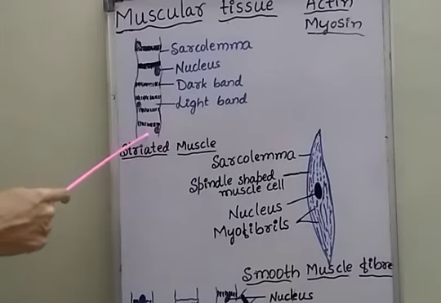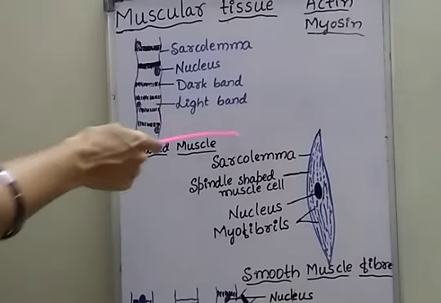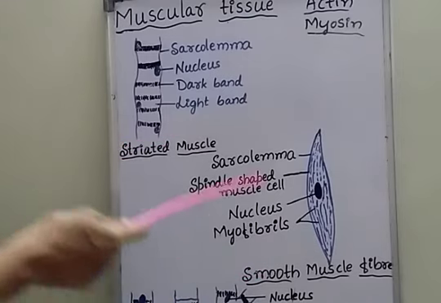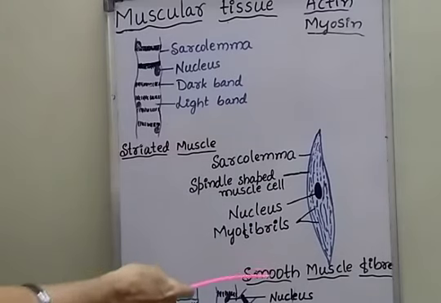Striated muscles are also called striped muscle fibers or voluntary muscle fibers, whereas smooth muscle fibers are also called unstriated or unstriped muscle fibers and visceral involuntary muscle fibers.